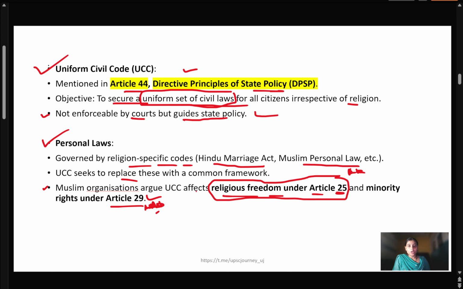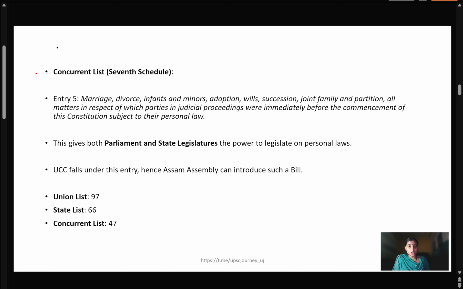Again, we are talking about the Uniform Civil Code. We have seen that many states, like Goa, have implemented it. Uttarakhand also implemented it, and now Assam is also trying to implement it. But we have to understand that the Uniform Civil Code comes under the concurrent list of the Seventh Schedule. So we have three lists: first the union list, then the state list, and then the concurrent list.